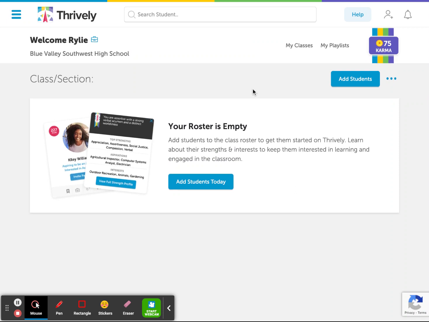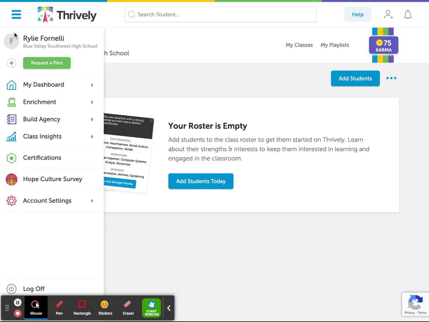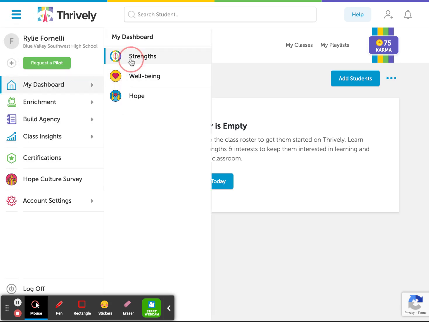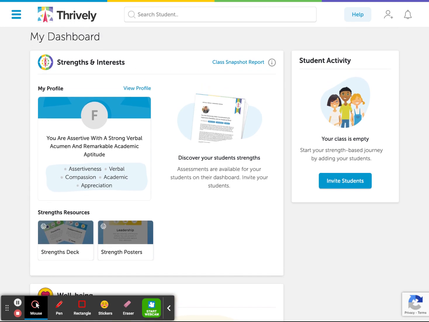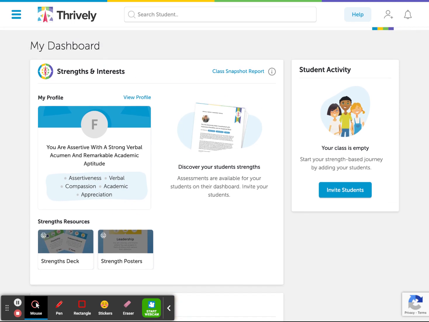Once a teacher sets up a class, students are then able to take assessments that identify their potential strengths and interests. Once identified, Thrively suggests activities tailored to that specific student's interests and strengths. Wondering what these assessments look like, I took the Know Your Strengths assessment. I found it to be somewhat time consuming. It took me, a fast reader, around 15 to 20 minutes to complete.